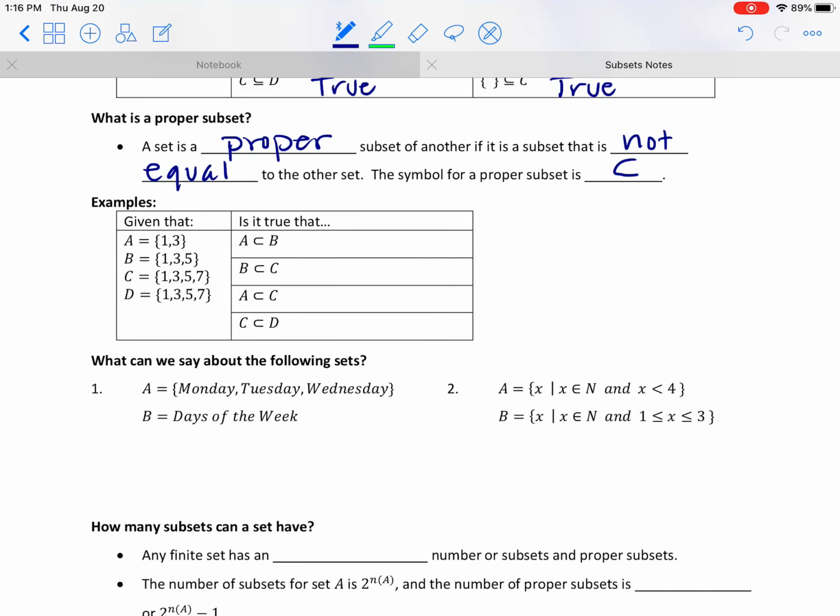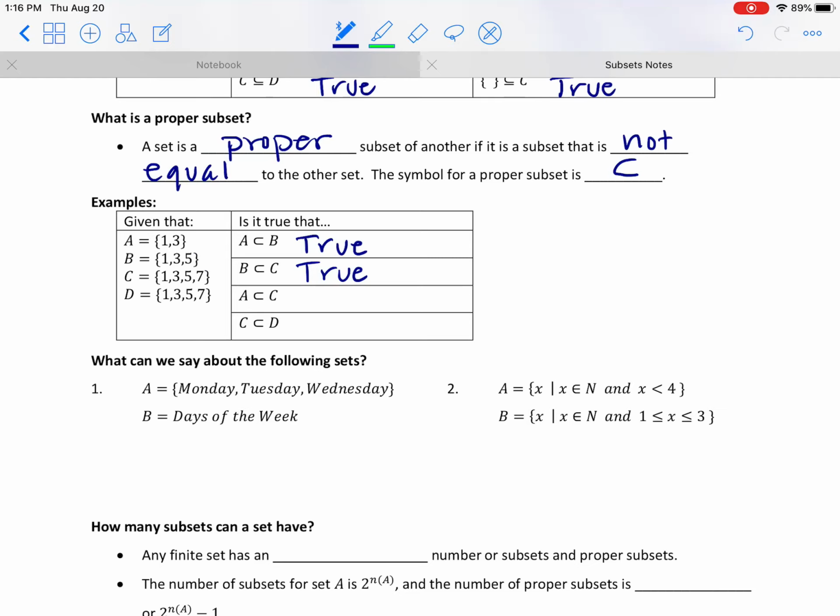We have the same four sets, A, B, C, and D. So this first one says, is it true that A is a proper subset of B? All the elements from A are in B and they're not equal. That's what that's asking. Well, yeah, 1 and 3 are both part of the 1, 3, 5 group and those aren't equal, so this is going to be true. Okay, is B a proper subset of C? Are all the elements from B in C? Could I have made B from C? Yes. Are they equal? No. Perfect. That's what we need. We need it to be a subset and not equal, so that's good.